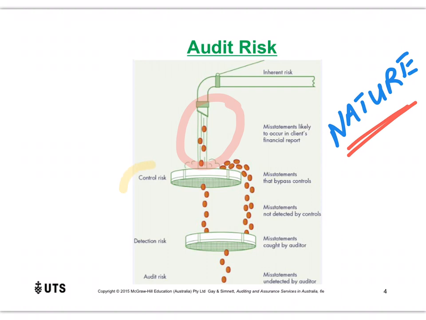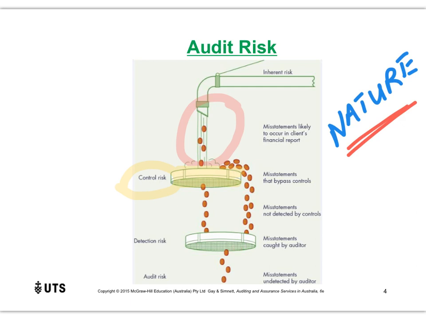Now, the next level is you look at the controls, because the controls are kind of like the first barrier here, whereby they're able to stop or identify and correct some of these misstatements. That's control risk. The better the controls, the more effective this barrier is, and therefore the lower the risk. The poorer the controls, the less effective this barrier is, and it allows misstatements to go through. So we've got inherent risk, which is the risk of issues happening because of the nature. You've got control risk, which is the risk that the controls will not be effective in stopping these misstatements, and therefore they flow on through.